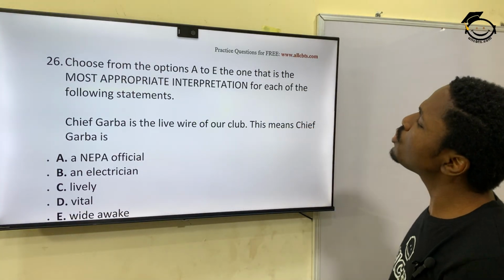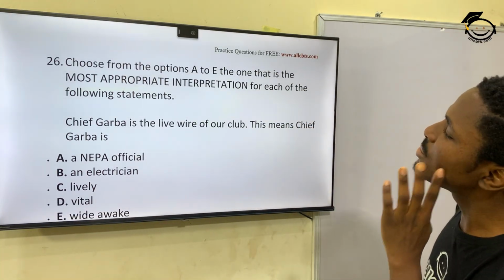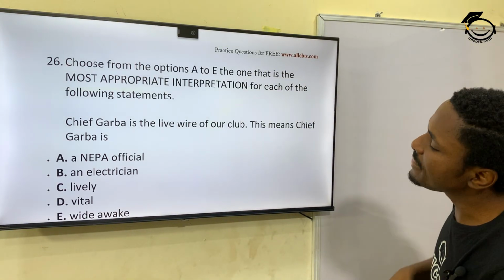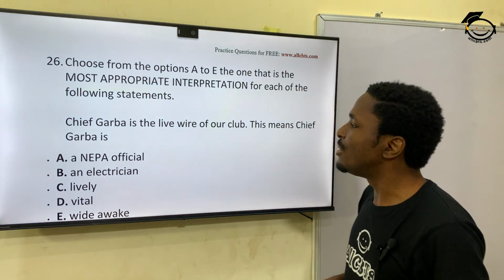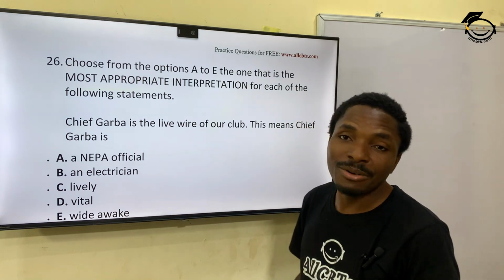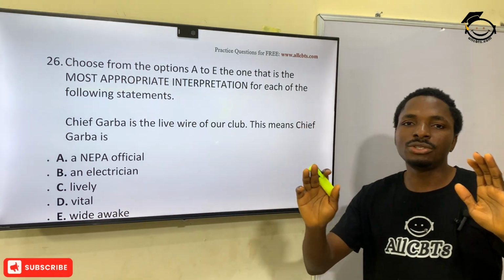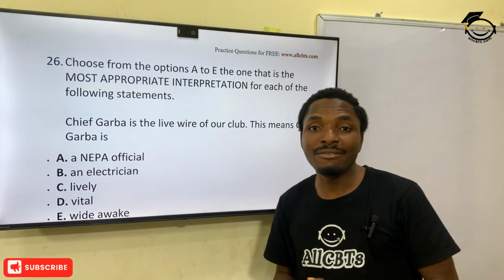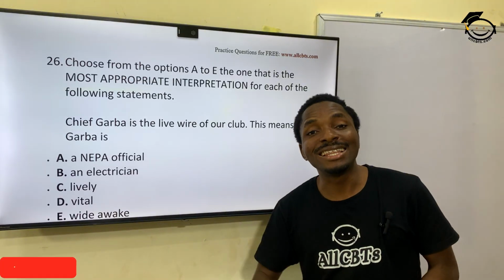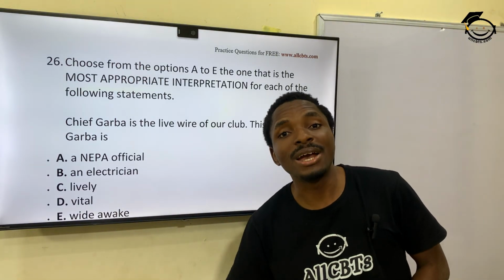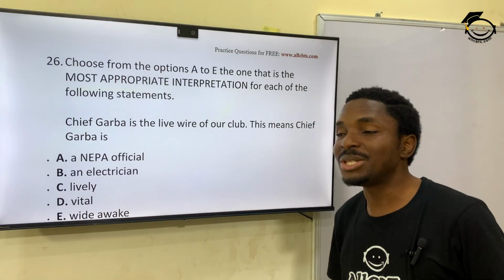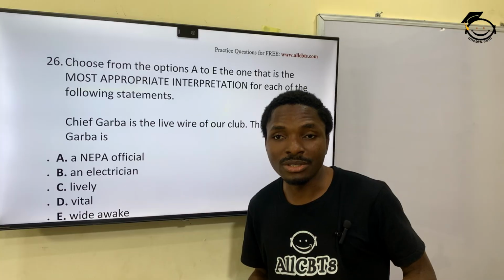26. Choose from A to E the one that is most appropriate in interpretation for each of the following statements. Chief Gaba is the life wire of our club. What's life wire? It's just like in electronics or electrical engineering. Life wire is the main wire that supplies light. So when you hear he is the life wire, it means that he's the real man, the main man. Without him, things are not working well in that club.